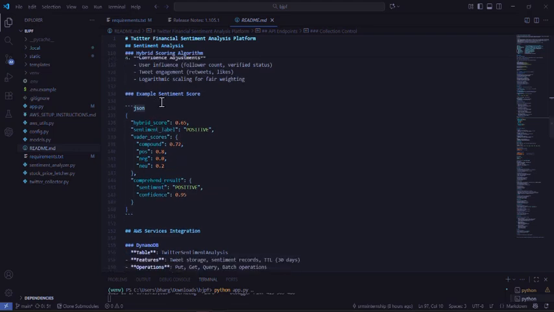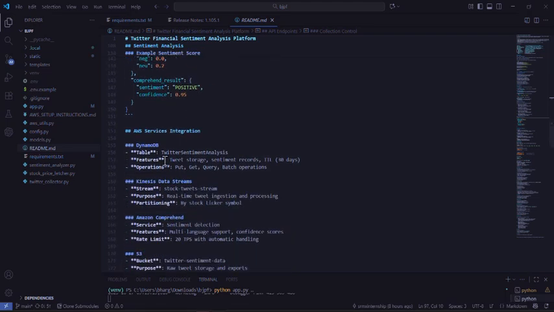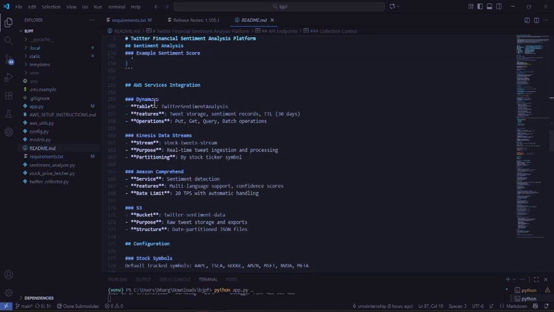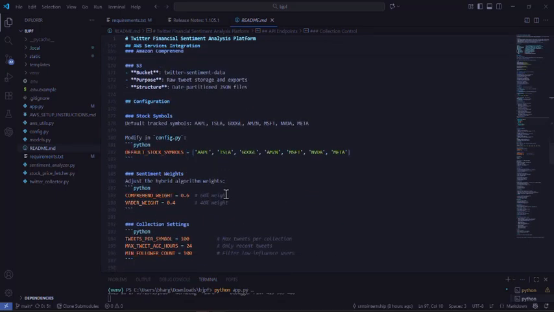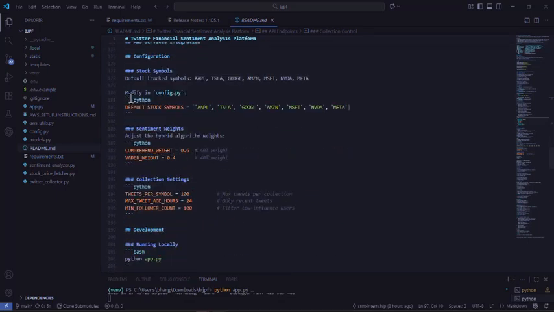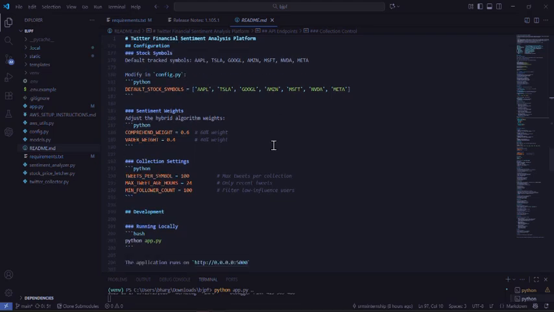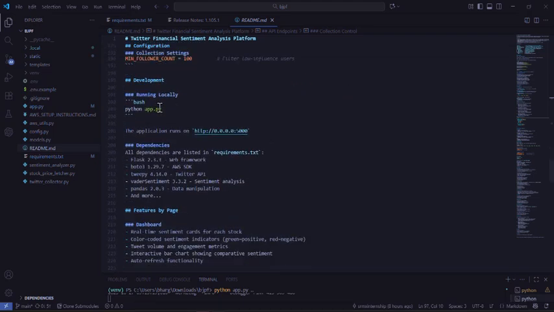Here we have even shown an example of sentiment score, like if it's 0.65, sentiment level positive, VADER score, comprehend analysis. AWS services integration like DynamoDB using tables for Twitter sentiments, Kinesis using streams, Amazon services, S3 using a bucket. And we have again mentioned the Comprehend configuration file, like default track symbols are Apple and this and that, everything. And to run this locally,